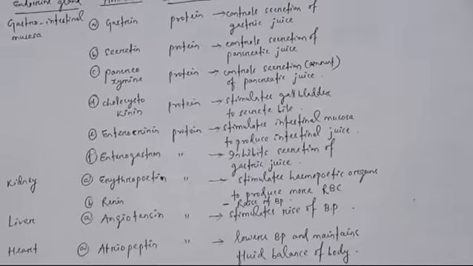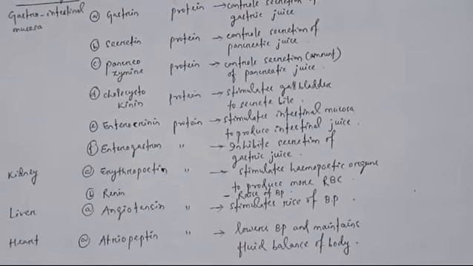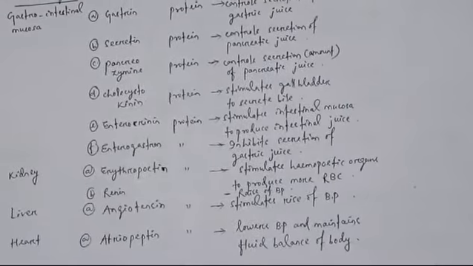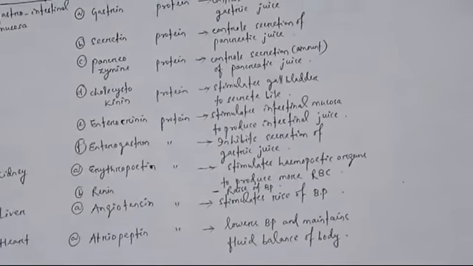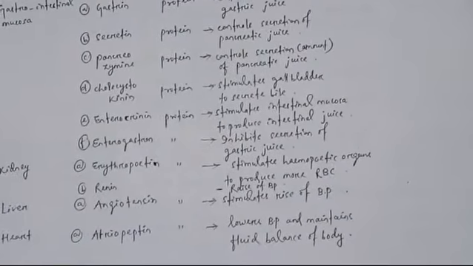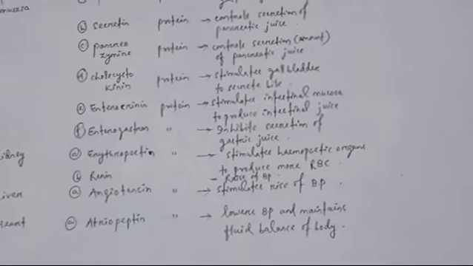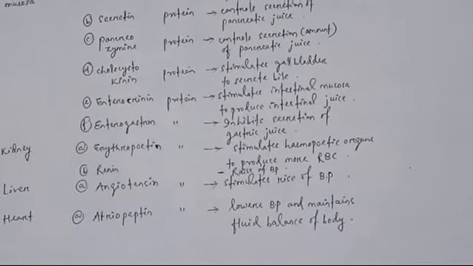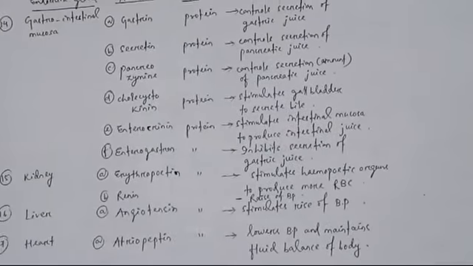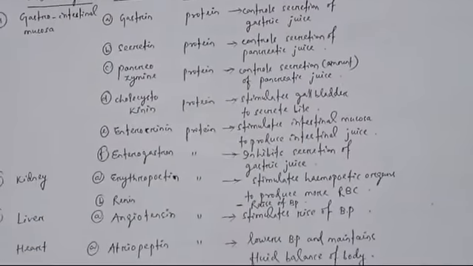Then secretin, the second one, is also proteinaceous. It controls secretion of pancreatic juice from the pancreas. Then pancreozymin controls the amount of pancreatic juice needed. Secretin stimulates the production of pancreatic juice, and pancreozymin maintains the amount needed. Then the fourth one, D, cholecystokinin. It is also proteinaceous. It stimulates the gallbladder to secrete bile.